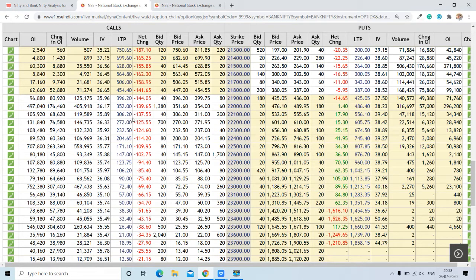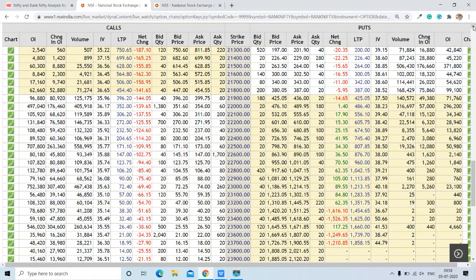And if you look at the 22,000 strike, here we have around 5 lakh contracts. So this can act as immediate resistance. And here you can see 3 lakh contracts were added just the last day. Here 2,63,000 contracts are added, and here 1,76,000 contracts added. So these are also important levels on change in OI. So this is going to be the highest resistance, this is second highest, and this is going to be the immediate resistance for Bank Nifty.